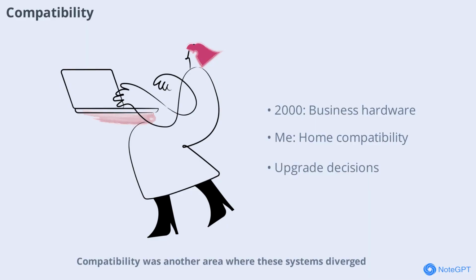Compatibility was another area where these systems diverged. Windows 2000 sometimes struggled with older games and consumer hardware, as it was optimized for business environments. Windows Me, however, maintained broad compatibility with popular home software and peripherals, making it easier for families and casual users to upgrade. This difference often determined which system users chose depending on their needs.